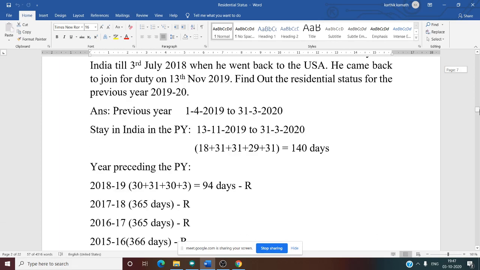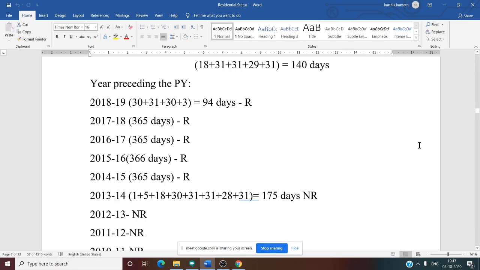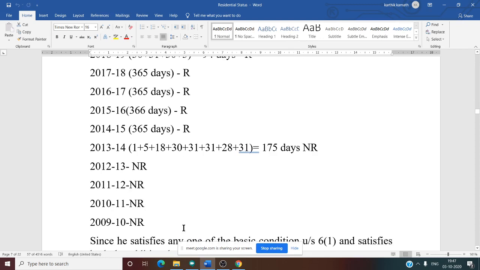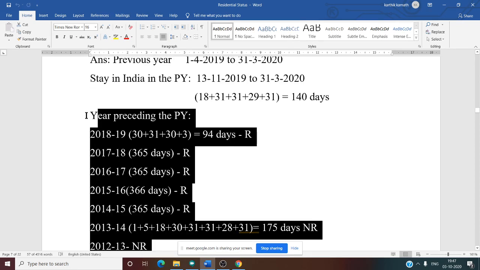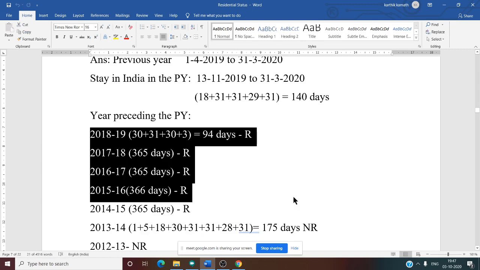So now, whether there are more than 2 in the last 10 years preceding the previous year, can you see this? Yes, in the first 4 years itself he is a resident. That means the first additional condition is satisfied. So now we need to see the second additional condition. What is the second additional condition? 730 days in the last 7 years.